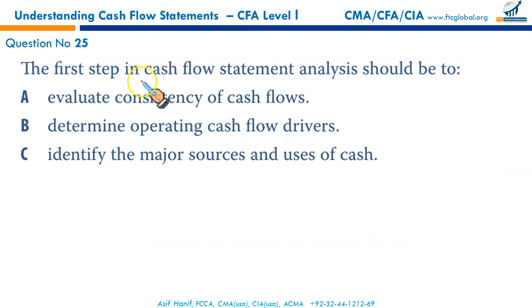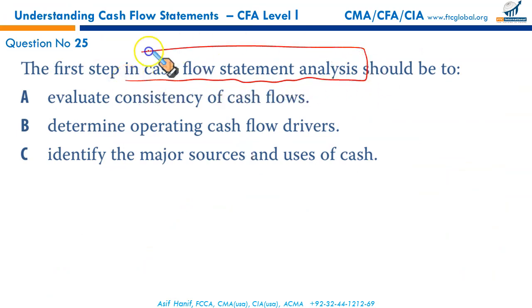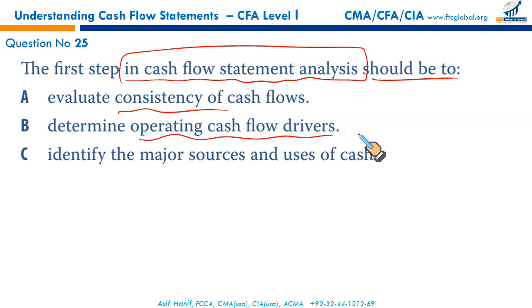The first step in cash flow statement analysis should be what? Consistency, that requires comparatives for the previous years. Determine operating cash flow drivers, that's what is behind the cash flow. You don't see it on the face of it. What we see on the face of the cash flows are major sources and uses of cash. From where did we get the cash and where did we spend it? An overall assessment of major sources and the use of cash should be our first step. Drivers come later. Consistency comes later. This is the first step. C is the right answer.